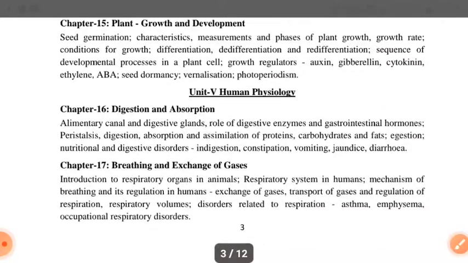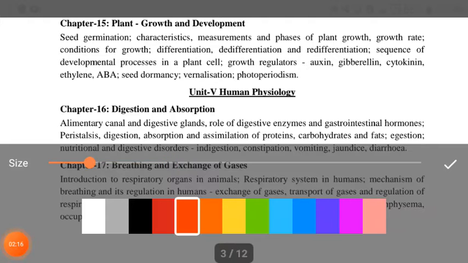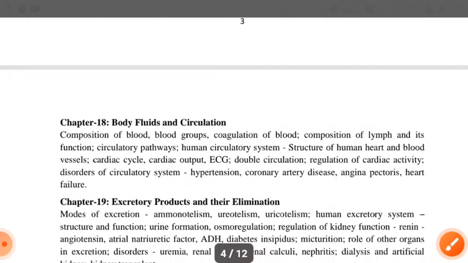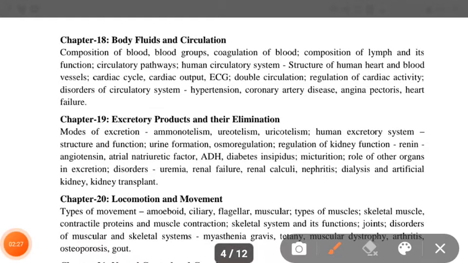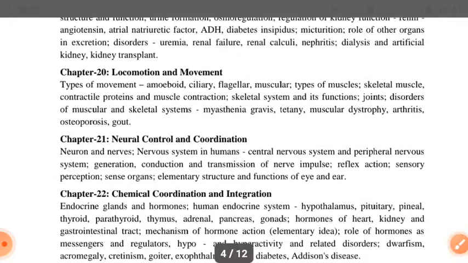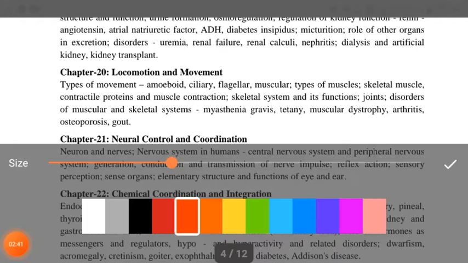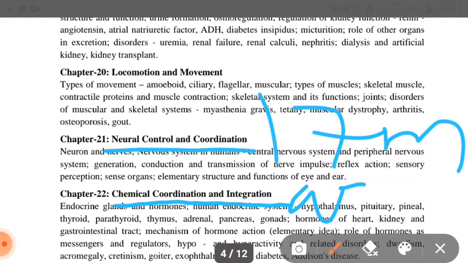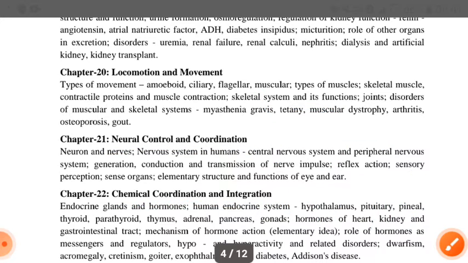If you talk about unit 5, human physiology, in human physiology there are mainly 7 chapters: digestion and absorption, breathing and exchange of gases, body fluids and circulation, excretory products and their elimination, locomotion and movement, and mainly 2 more chapters: neural control and coordination, and chemical coordination and integration. These consist of 17 marks as well. Means plant physiology and human physiology consist of a total of 17 marks.